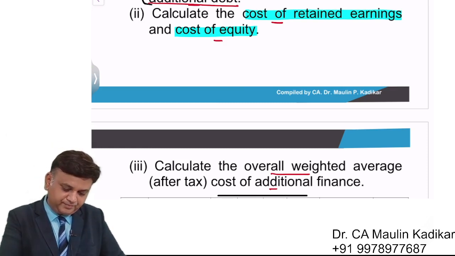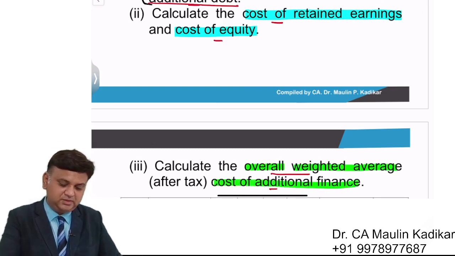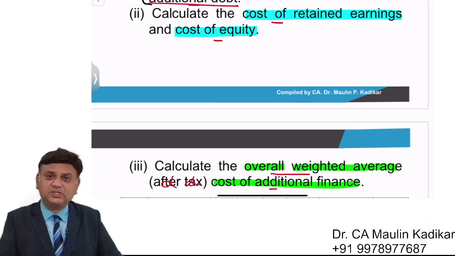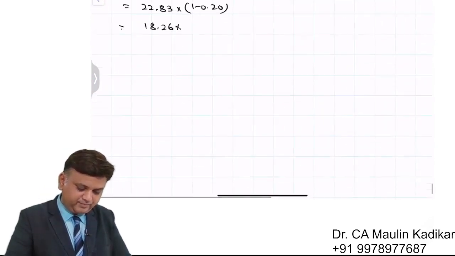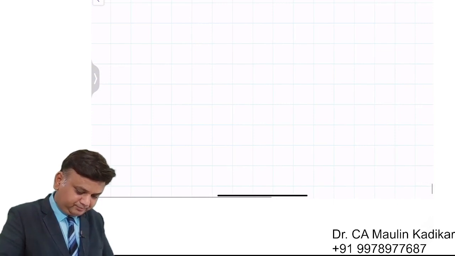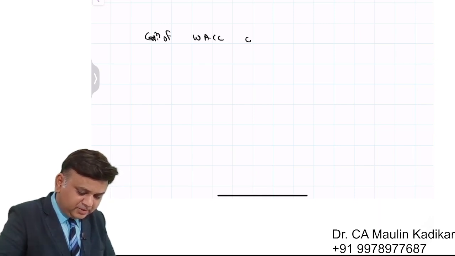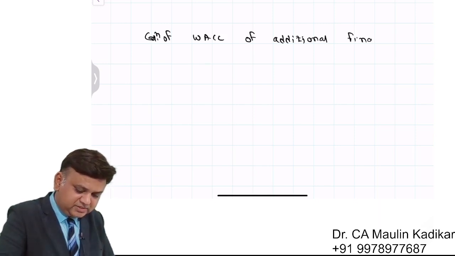Next, calculation of the overall or weighted average cost of additional finance. The word after tax is of no use because it is always assumed that we have to compute on an after tax basis. So write down the answer. Calculation of weighted average cost of capital of additional finance.